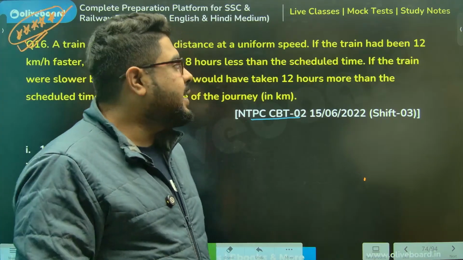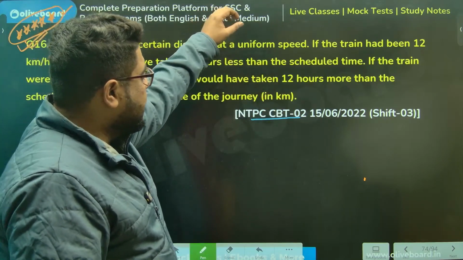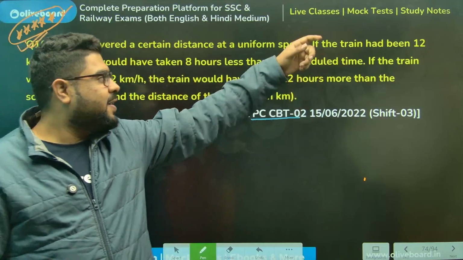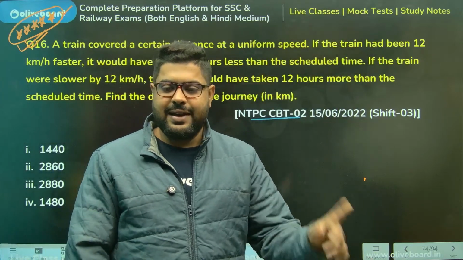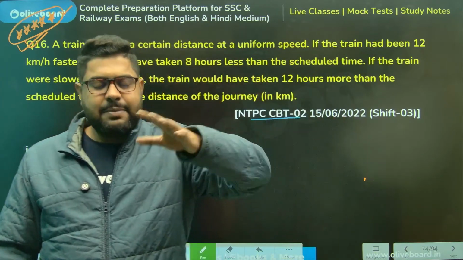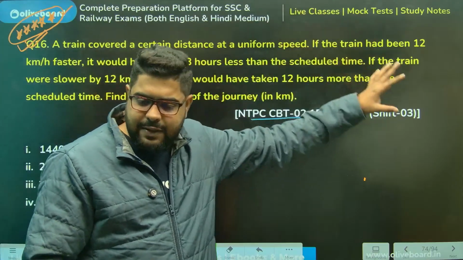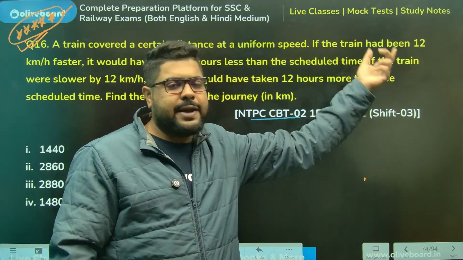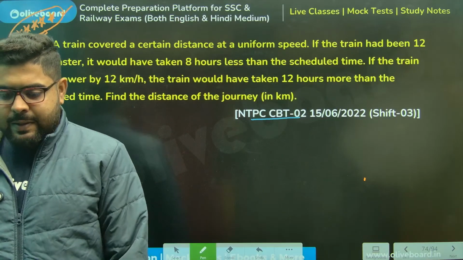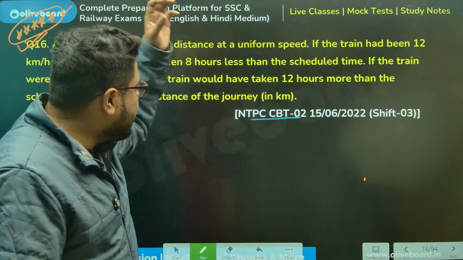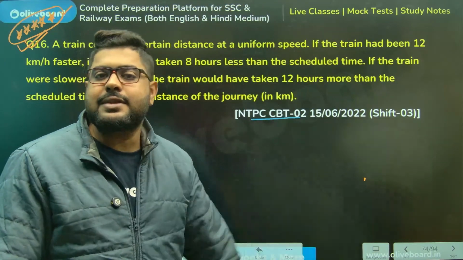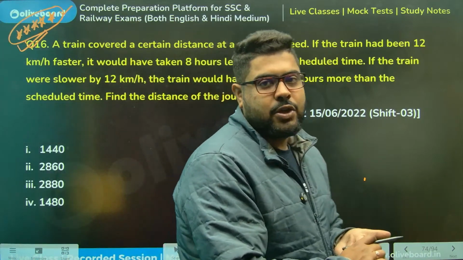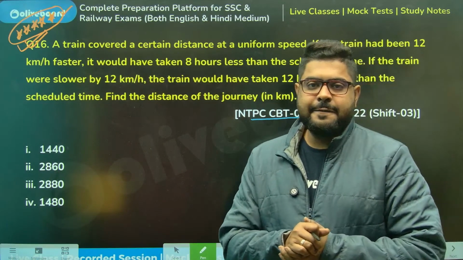The problem here is, you see, neither speed is given nor the time is given directly. So till now, either speed was given to us or time was given to us. Here, neither speed nor time has been given. Neither the distance is given. Nothing actually is given to us. कुछ नहीं दिया है sir.